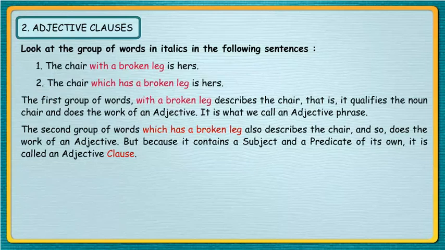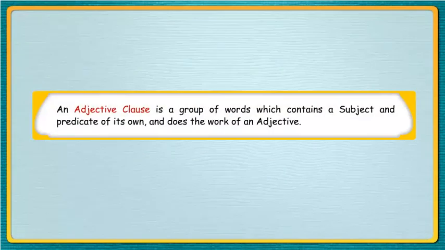The second group of words, which has a broken leg, also describes the chair, and so does the work of an adjective. But because it contains a subject and a predicate of its own, it is called an adjective clause. An adjective clause is a group of words which contains a subject and a predicate of its own and does the work of an adjective.